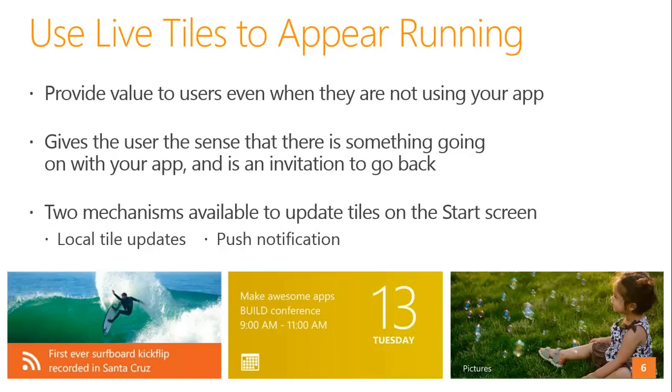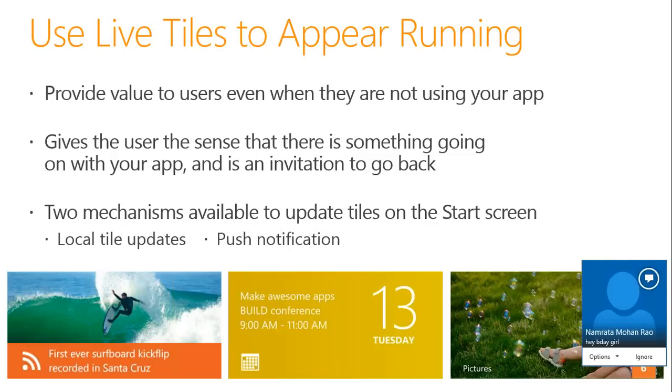There are two mechanisms available to update the tiles on the start screen: a local tile update or a push notification. But before getting into all of this, you have to understand that the notification or tile update you're doing should be really relevant to the user. You have to decide on two things: first, what data you are going to show on the tile, and second, with how much frequency you want to do that.